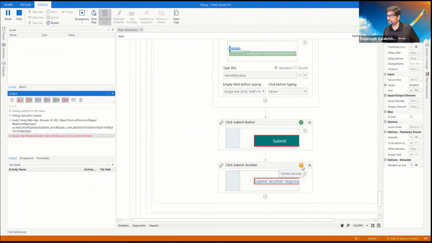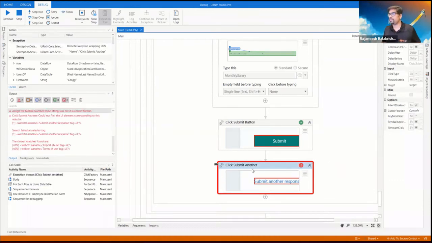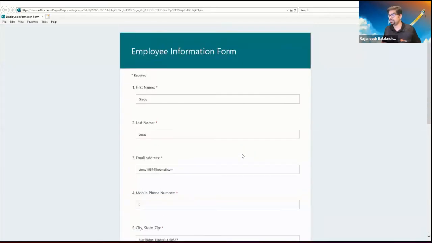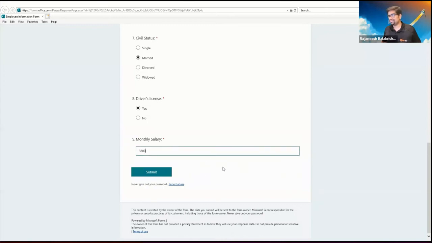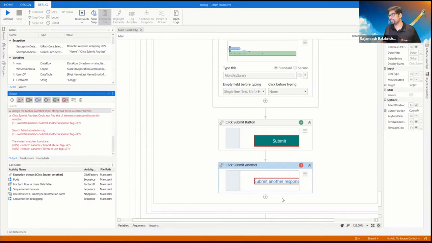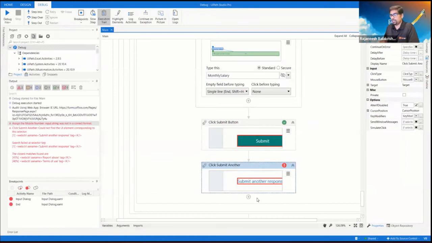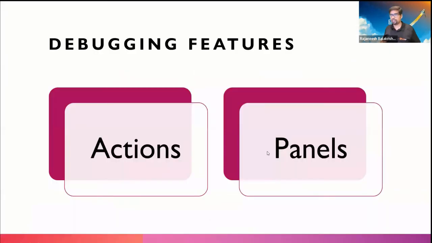It's waiting in the submit another activity, which got an error because it could not find the element. We know it's due to the selector issue. There is nothing called submit another activity, so it failed. It's not an application error. It's an error from the program itself. There is no element as such in the UI, but I have given this. So this is called an error, right? That is what I want to talk about in the next slides.